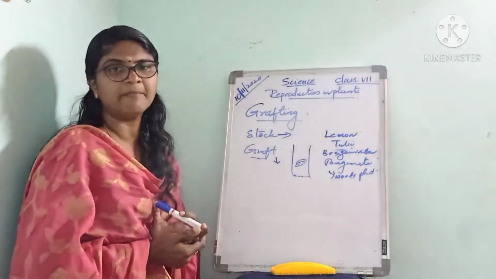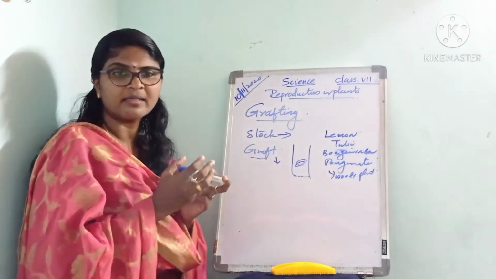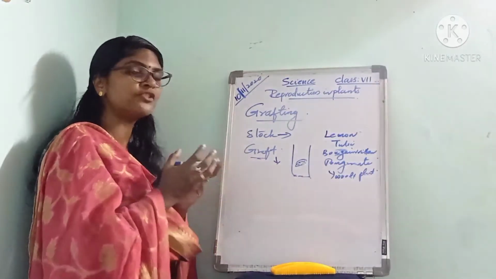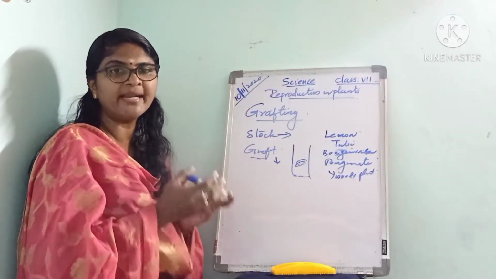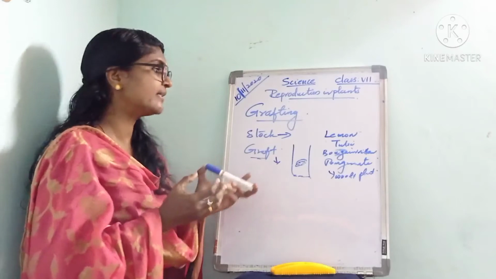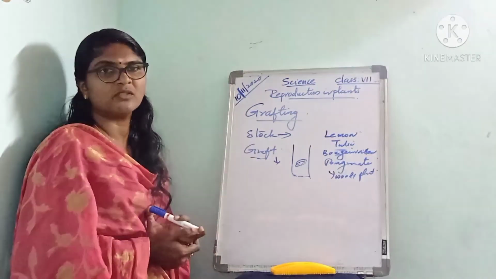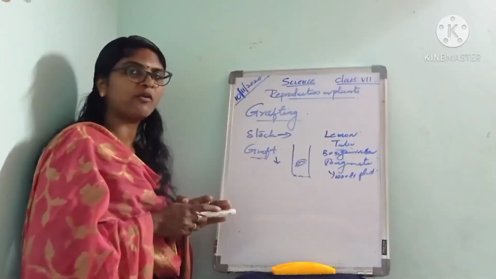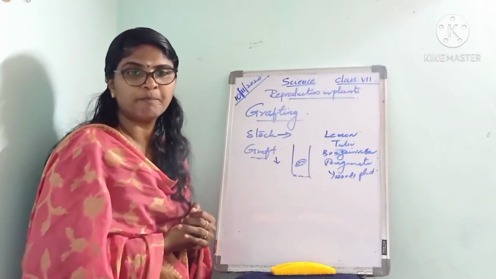In a week's time, the tissue of the stalk and the graft fuse together. The stalk provides the root system and the lower part of the new plant.